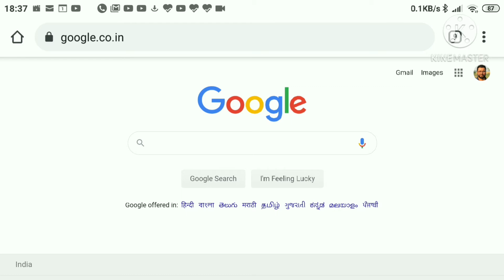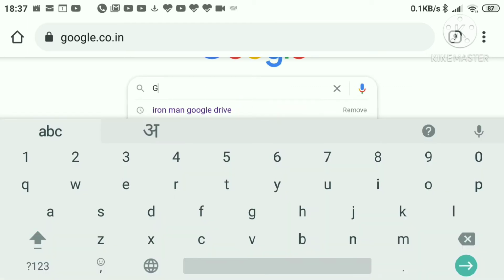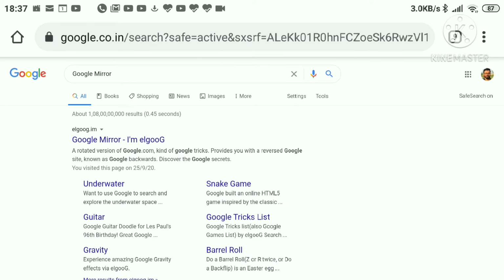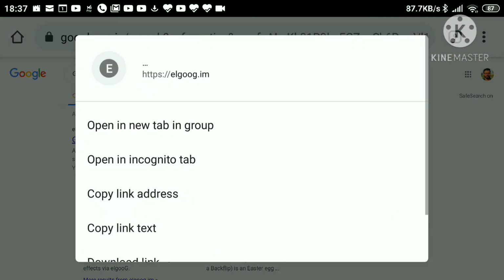Guys, you type about everything you want to know, and Google looks simple and clean, but sometimes you may want to make Google look like how everything looks in a mirror. So simply go to Google, type Google mirror, and click on the first link that is available. Now Google will look like how it looks in a mirror.